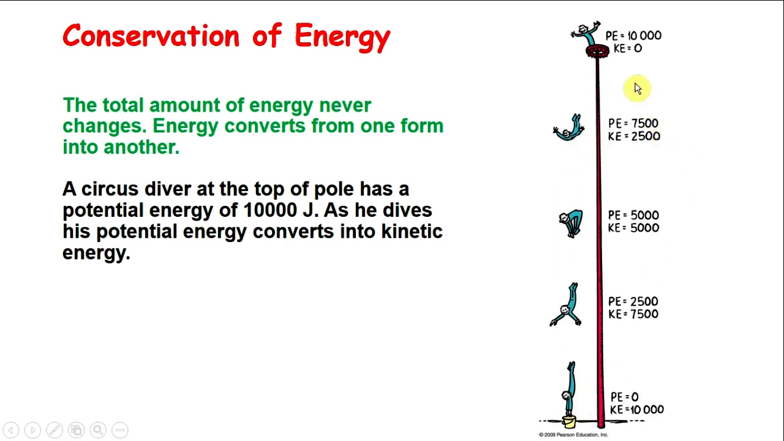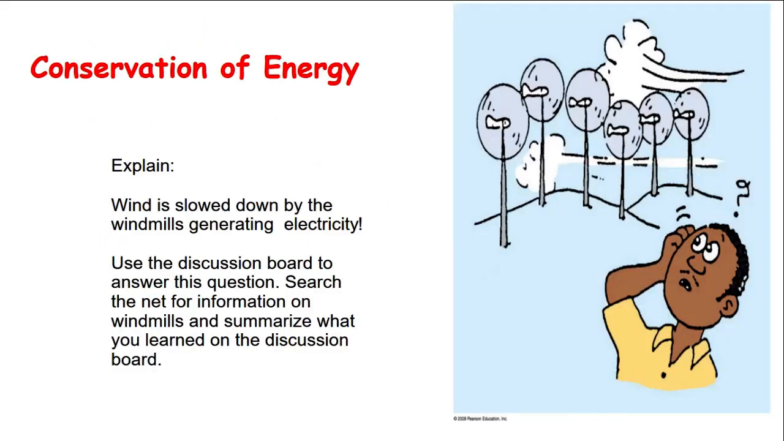Now, if you look at what happened to potential energy and kinetic energy as the diver falls down, you notice that his potential energy will start decreasing, while his kinetic energy will start increasing. If you add the potential energy and kinetic energy together, you will always get the same amount you started with. That's 10,000 joules. So the energy will never be lost. It will simply convert from potential energy to kinetic energy in this case.